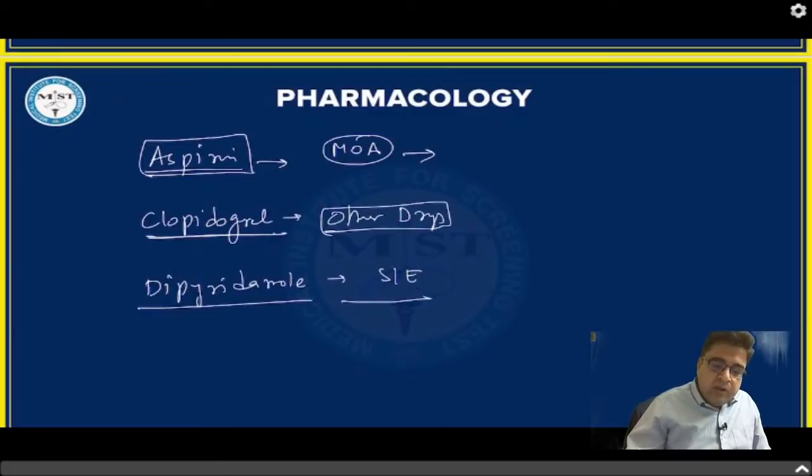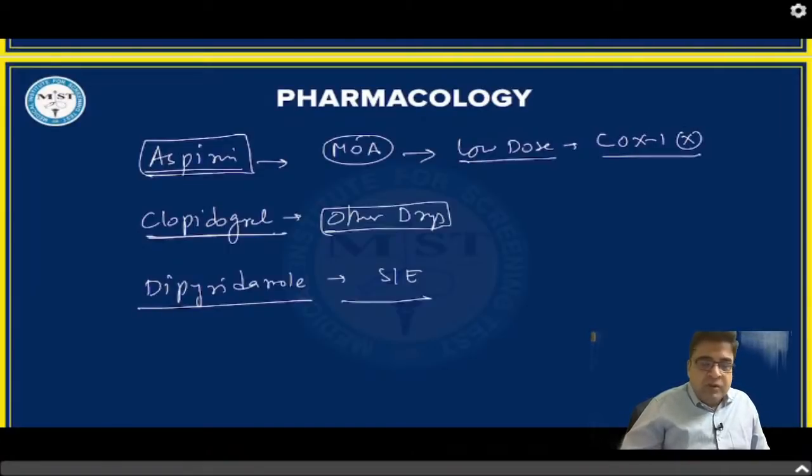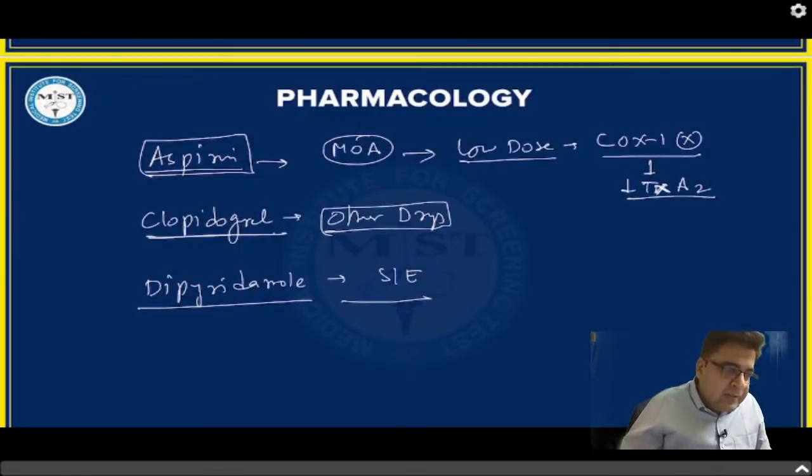Very good. So aspirin is used in low dose. It's an inhibitor of the COX-1 enzyme. And by inhibiting the COX-1 enzyme, this will reduce the level of thromboxane A2, and this is the mechanism of action of this drug as an antiplatelet.